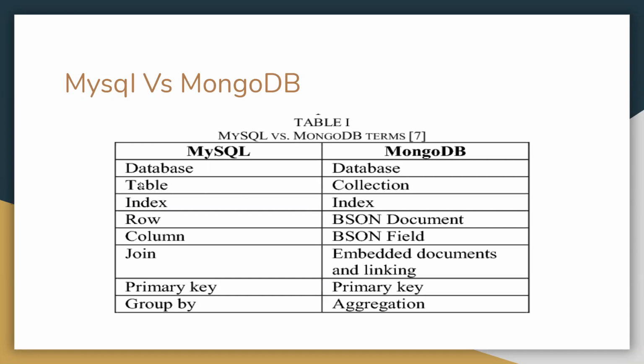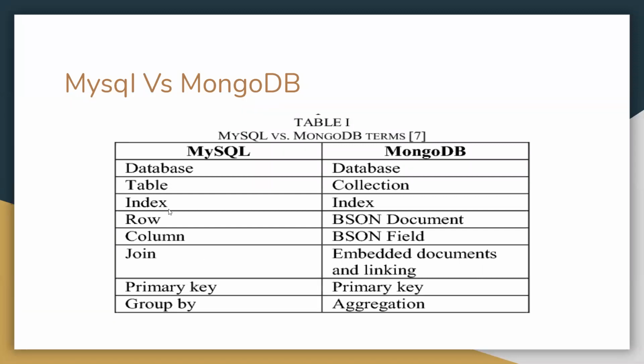But if we have a table in MySQL, here we say collection. We have index, row converts into document, and column is converted into field.